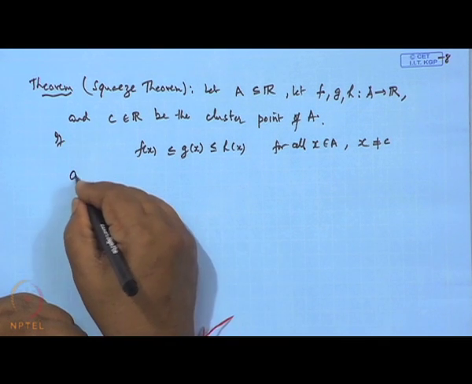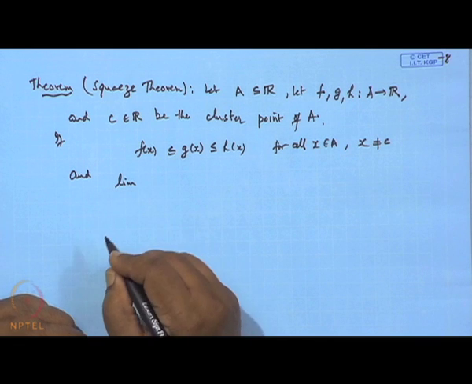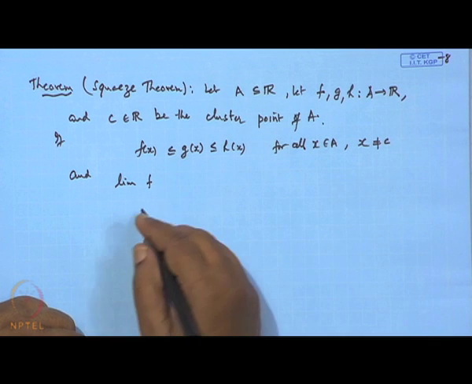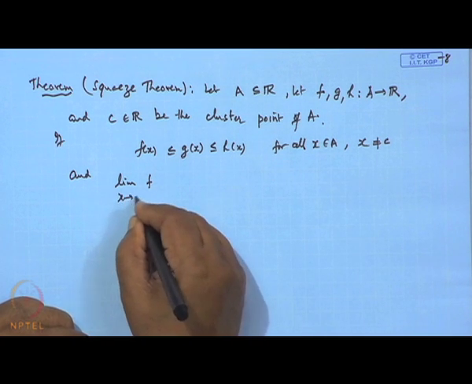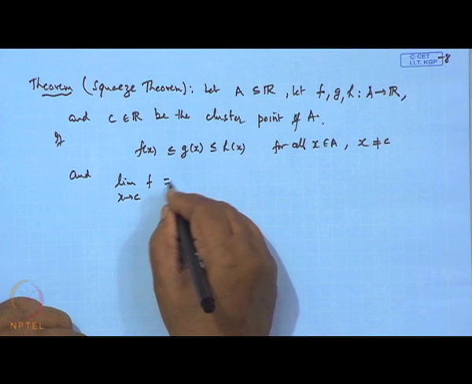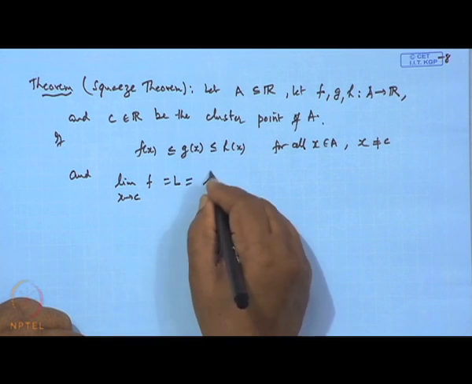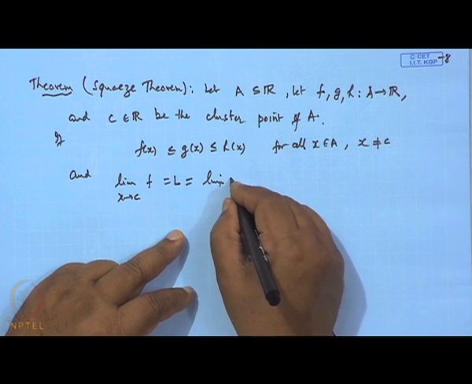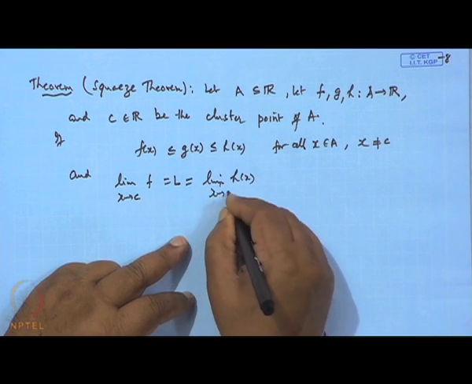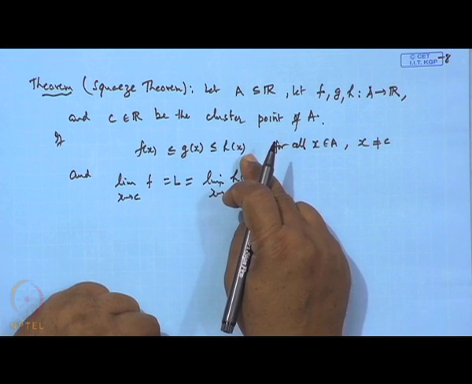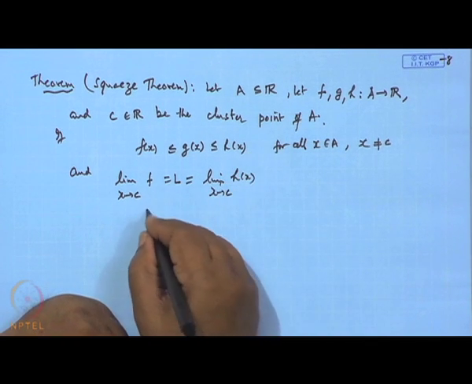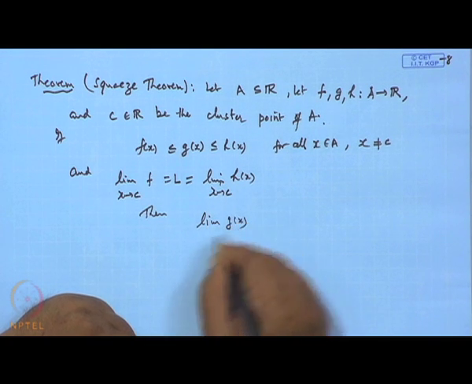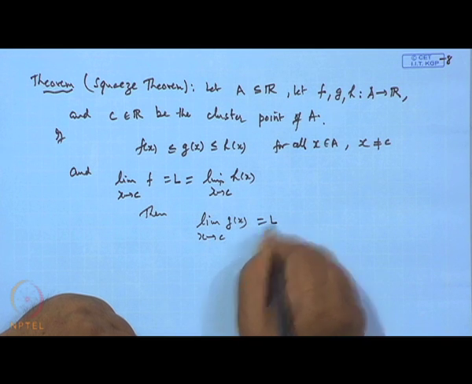And if the limit of f(x) as x tends to c is L, which is the limit of h(x) when x tends to c, both the limits exist and have the same value, say L, then this Squeeze theorem says the limit of g(x) when x tends to c will also be L.